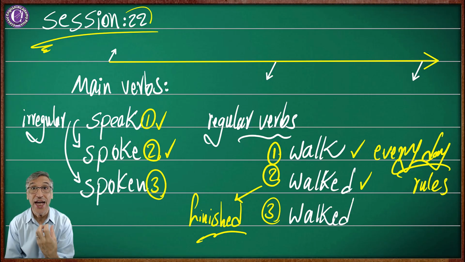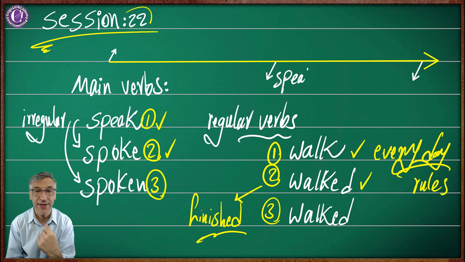Some verbs help us to do this. Some verbs come and make this for us, and are very, very easy. Look at this part. We have speak here. We have spoke there.